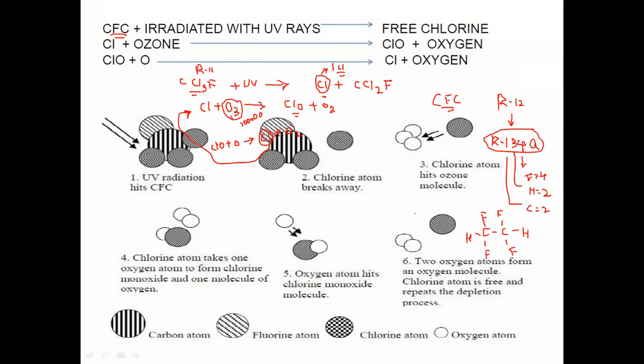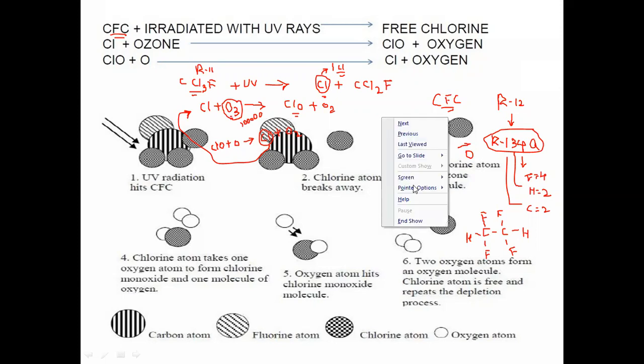As not a single chlorine atom is present in R134A, its ozone depletion potential, that means the tendency to deplete the ozone molecule, is zero. As the chlorine atom is not available, it will not deplete a single ozone molecule. So here the ozone depletion potential for R134A will be equal to 0. Are you getting? So this is called the ozone depletion because of CFC type of refrigerant.